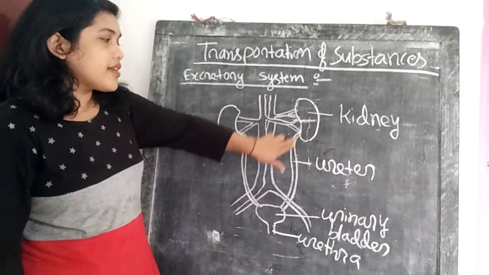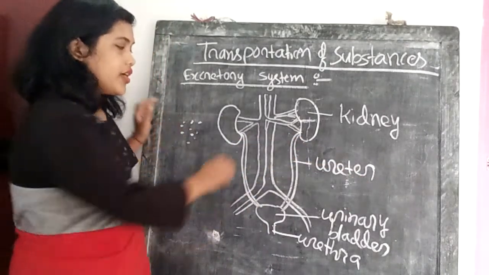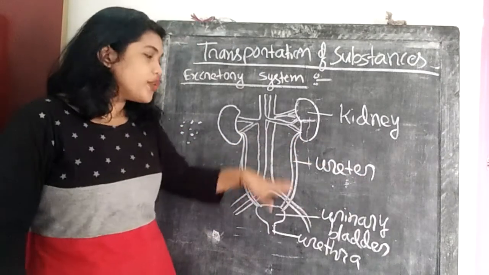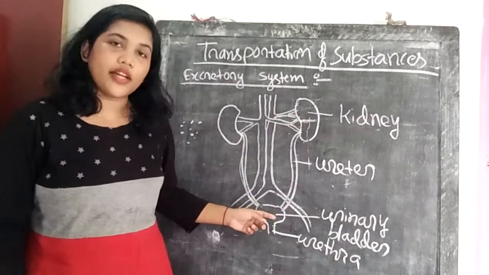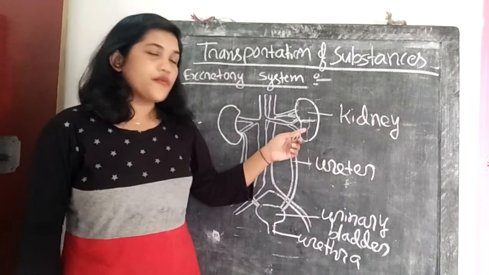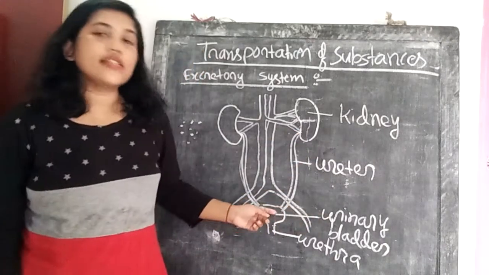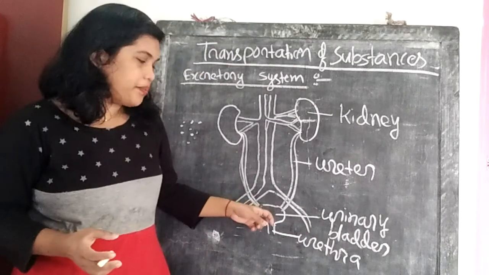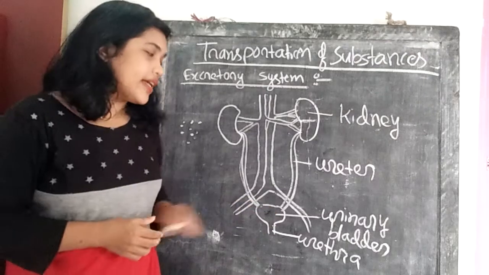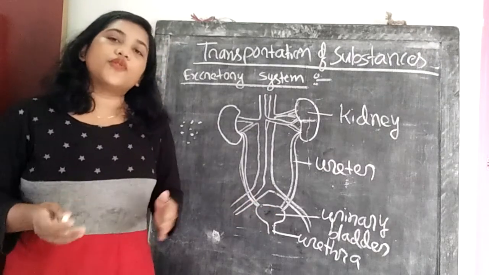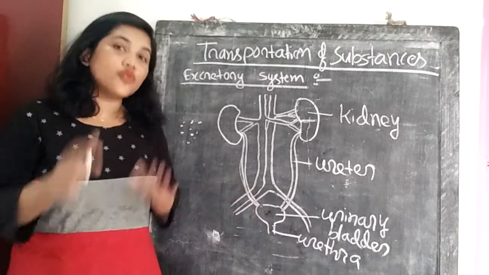The next part is our ureter. The ureter is a muscular tubular structure. It looks like a tube, right? It carries urine from the kidney to the urinary bladder. So the ureter starts from the kidney and ends in the urinary bladder. The urinary bladder stores urine. It is a little bit pear shaped. It can store urine up to 0.5 to 1 liter.